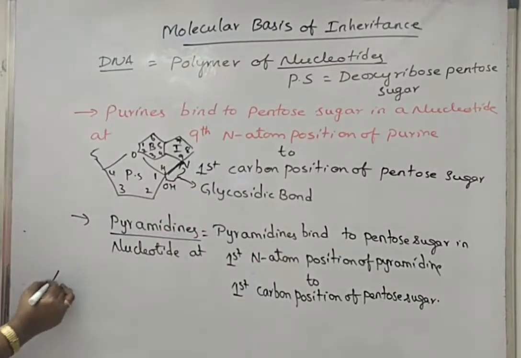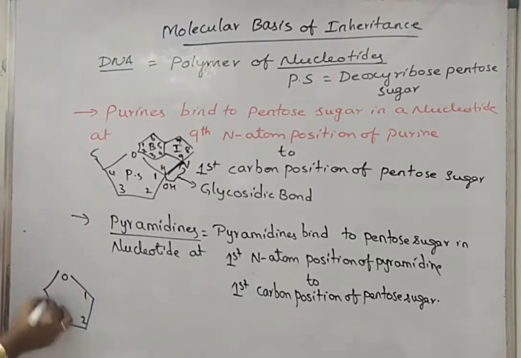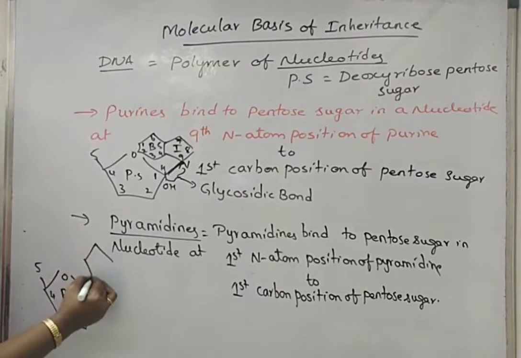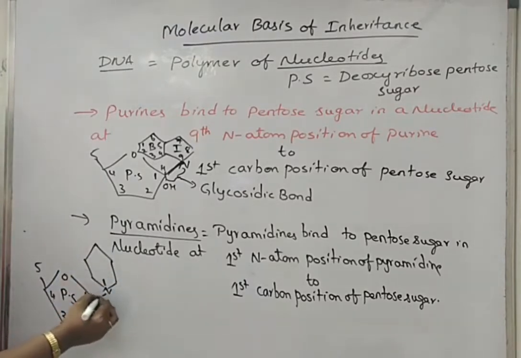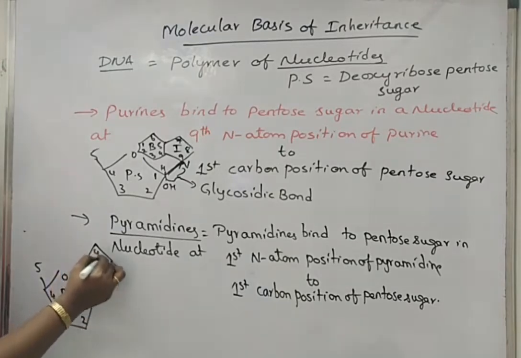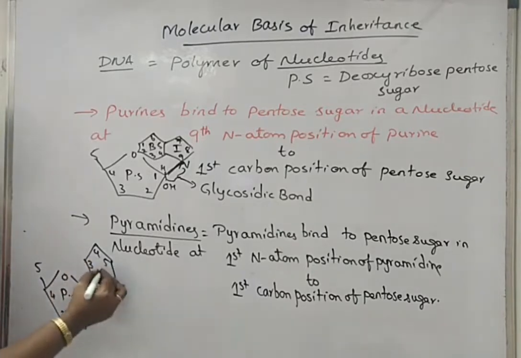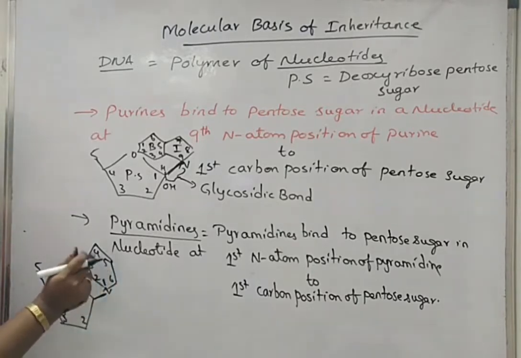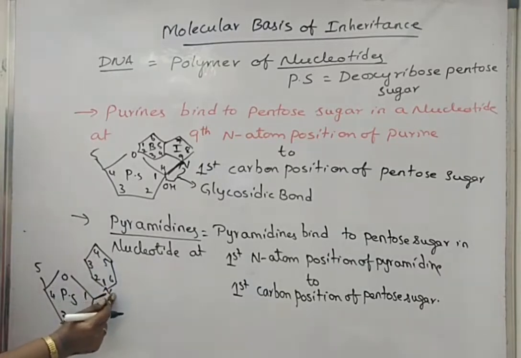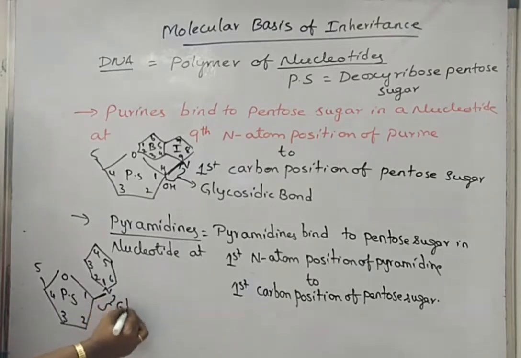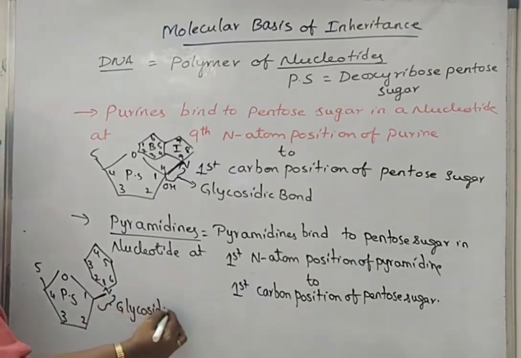Means, if we draw the pentose sugar structure like this, carbon 1, 2, 3, 4 and 5 of pentose sugar, the pyrimidines are attached at the 1st nitrogen atom position. So here will be one bond, 1, 2, 3, 4, 5, 6. You can take any of the pyrimidines here, cytosine, thymine, etc. Even in case of RNA, if it is uracil, then still it will be bound from its 1st nitrogen atom to the 1st carbon position of pentose sugar. Again, we call this bond a glycosidic bond.